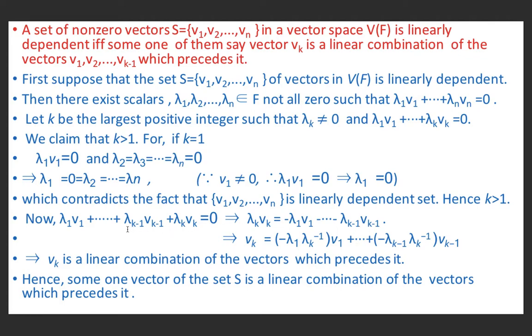We have shifted the terms to the right hand side, and this implies, because lambda k is not equal to 0, therefore lambda k inverse exists. Therefore, vk is equal to minus lambda 1 lambda k inverse v1 plus ... minus lambda k minus 1 lambda k inverse vk minus 1. This implies vk is a linear combination of the vectors which precede it. Hence, some one vector of the set S is a linear combination of the vectors which precede it.